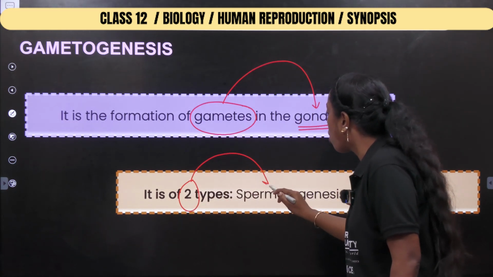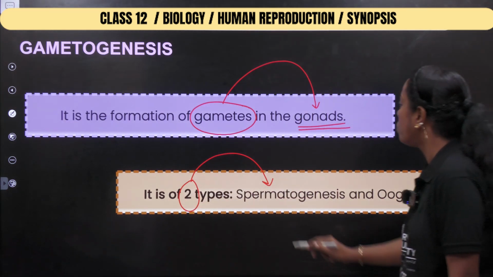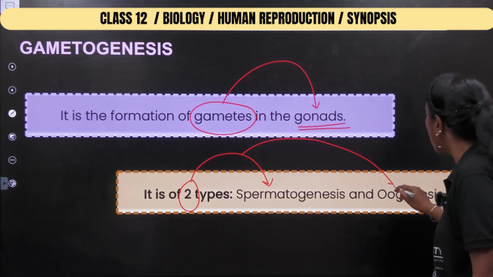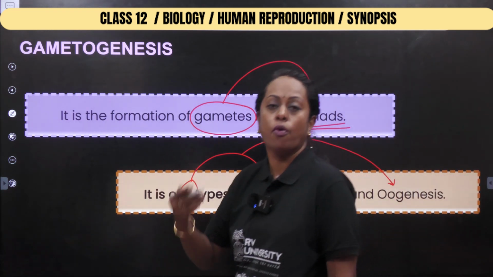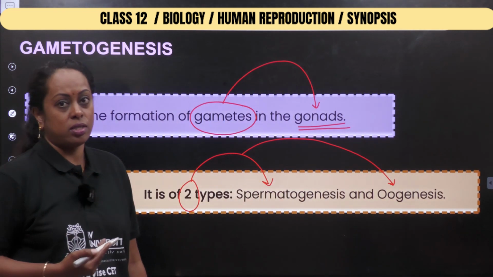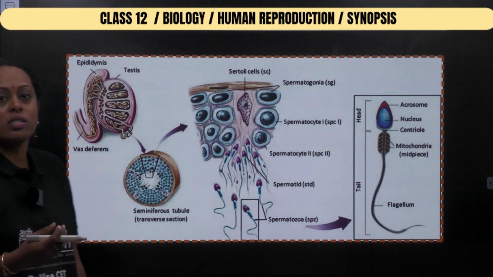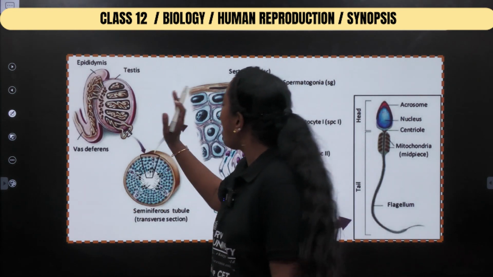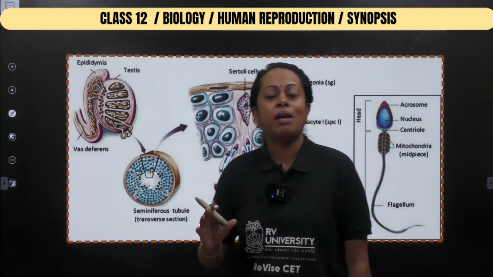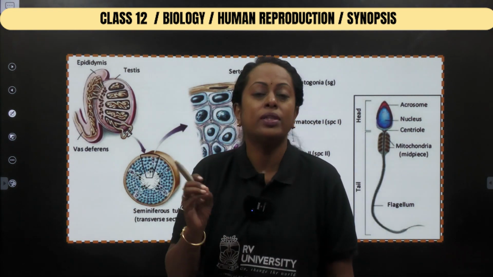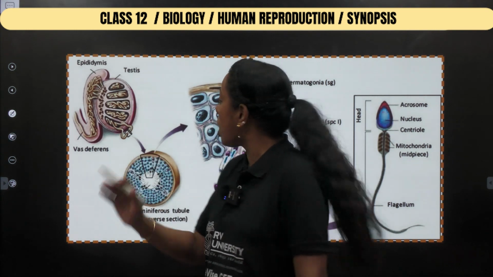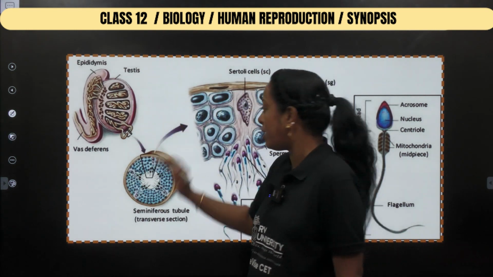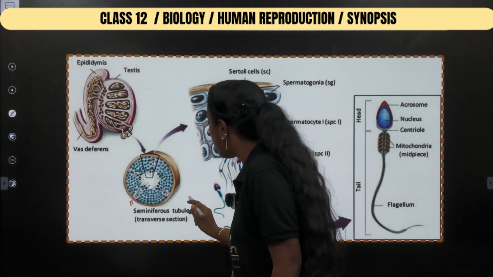One is the formation of sperm, known as spermatogenesis, and the other is the formation of ovum, known as oogenesis. With this, we want to understand the first process, the formation of sperm. In the testis, we came across 250 lobules, within which we studied that the structural and functional unit of the testis is the seminiferous tubule.